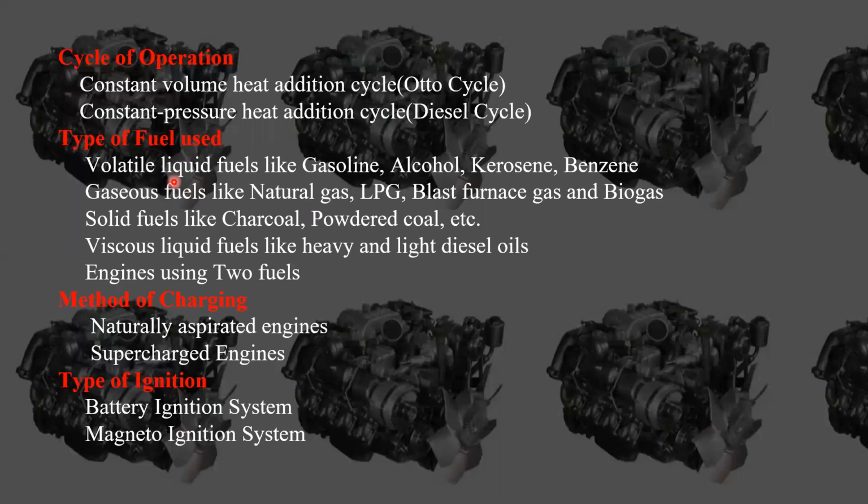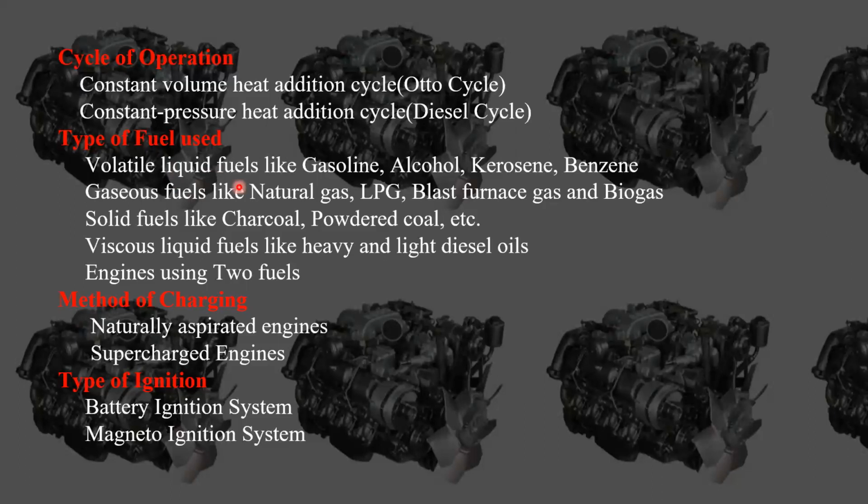And mostly we use blends. Mostly we use blends means, for example, if you use 80% gasoline and 20% alcohol, that is the blend. That means we mix two oils, then we call it a blend. And for those types of engines also we have to change the materials used to manufacture the engine. So that is about volatile liquid fuel engines.